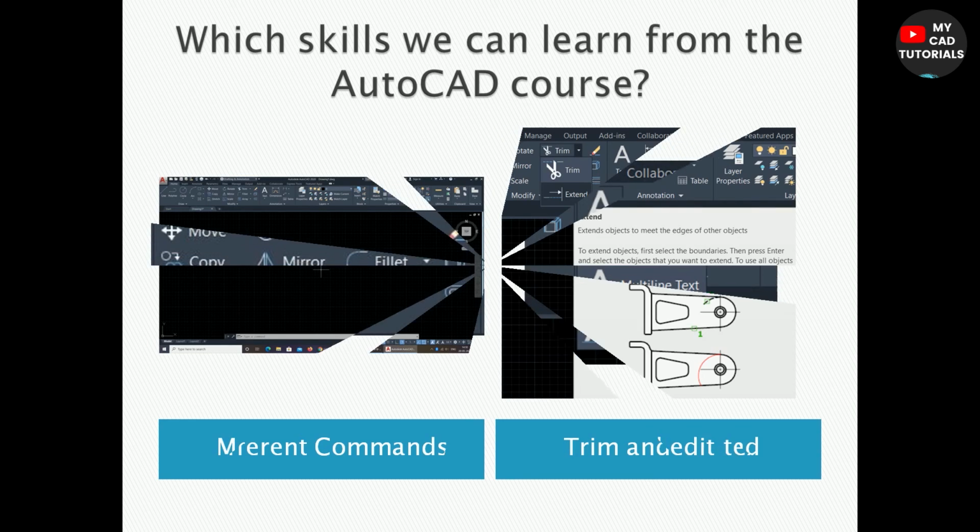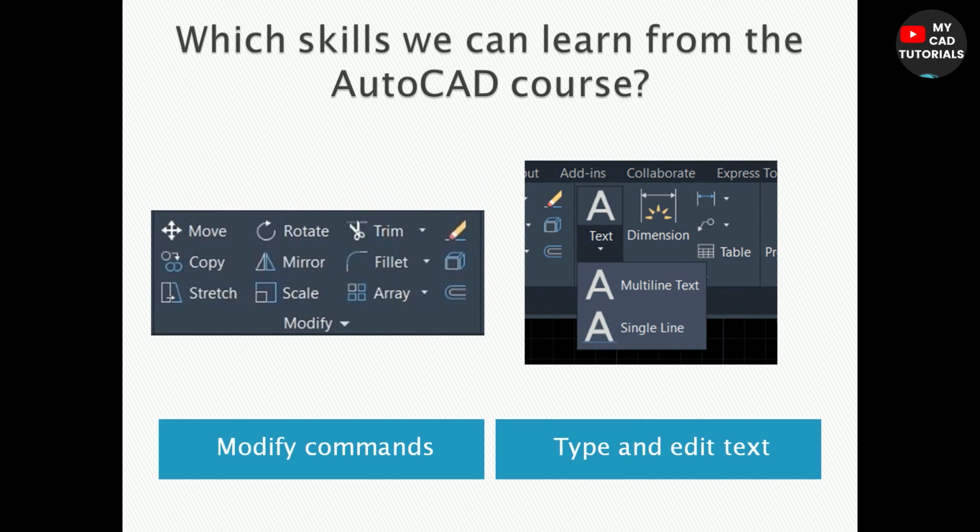The next is modify commands. We can learn the modify commands like move, copy, stretch, rotate, mirror, why we are using these commands, how to use these commands. These skills you can learn after doing the AutoCAD course. You can also learn how to insert text in the AutoCAD drawing. If you want to write something in the AutoCAD drawing, we can learn how to use the text command, what is multi-line text, what is single line text, etc.